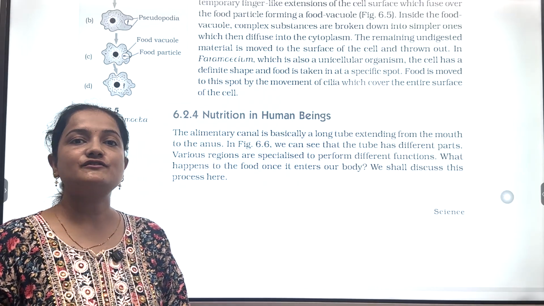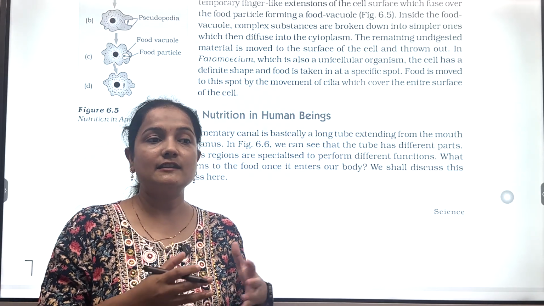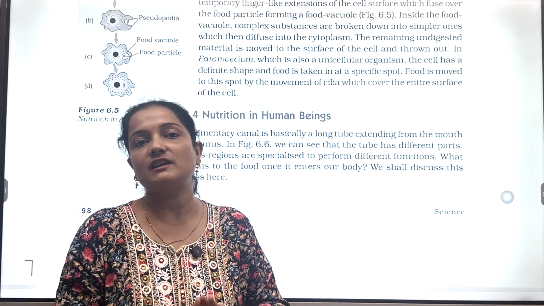Now we are going to discuss nutrition in human beings. Our alimentary canal takes part in nutrition. This alimentary canal is an extended tube which starts from our mouth and ends at our anus.